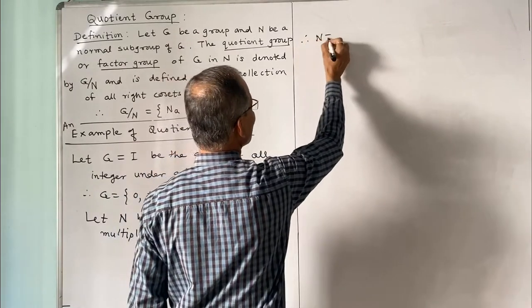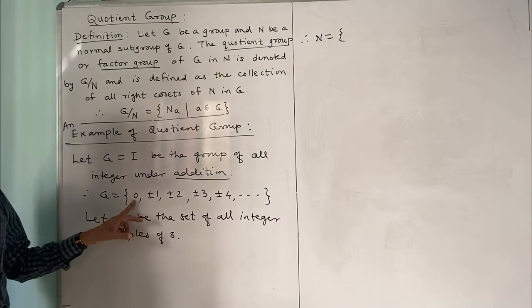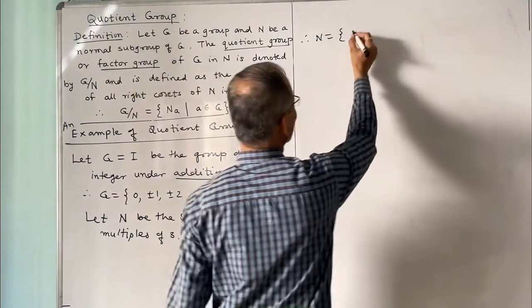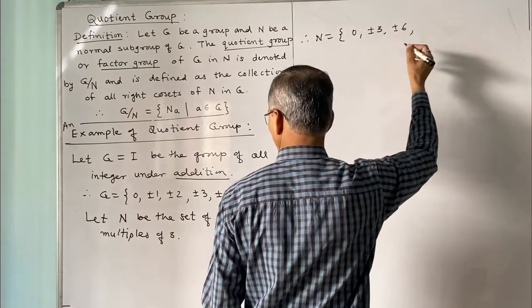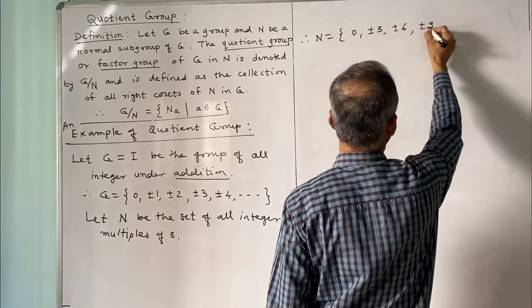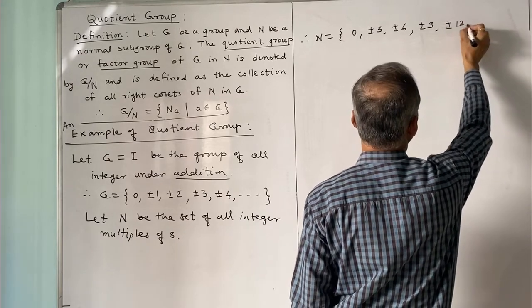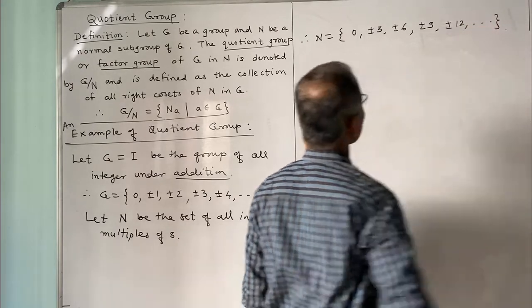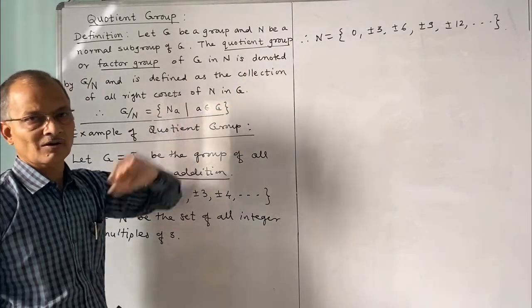We have to multiply all the integers by 3, and we get 0 times 3, that is 0, and the next will be plus minus 3, plus minus 6, plus minus 9, plus minus 12, etc. This will be N. Now what we shall state here is that N is a normal subgroup of G.